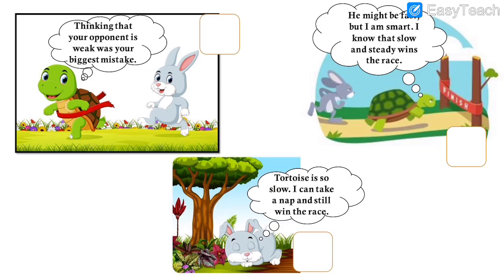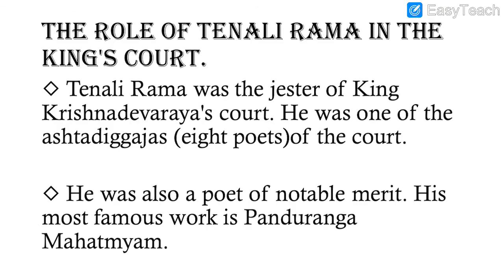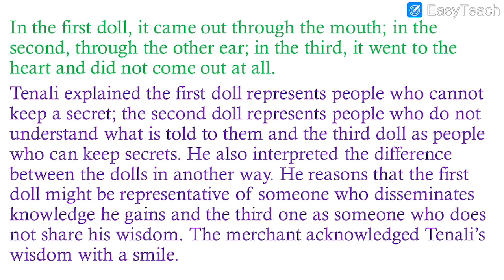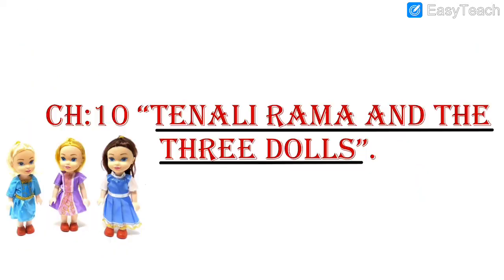So this is all for today. What did we learn today? We learnt about the lesson Tenali Rama, who was the courtier in King Krishna Devaraya's court, and we also learned that this is the story about Tenali Rama's wisdom and his intelligence. In the next lecture we will read this story from the textbook. We will understand the story line by line. I will explain to you what the difference is between the three dolls, and we will enjoy the lesson.